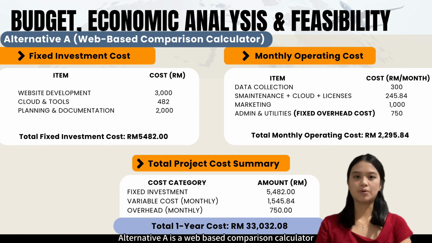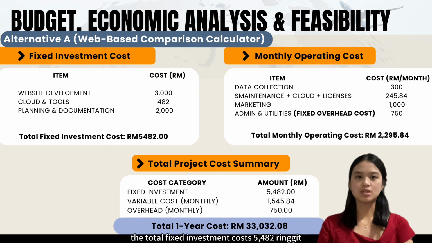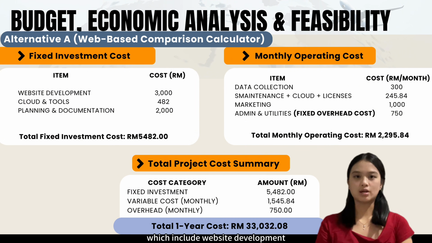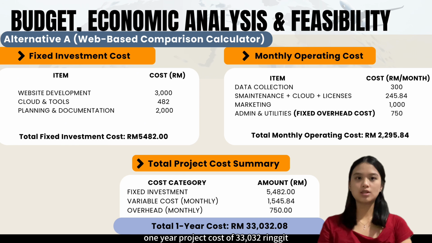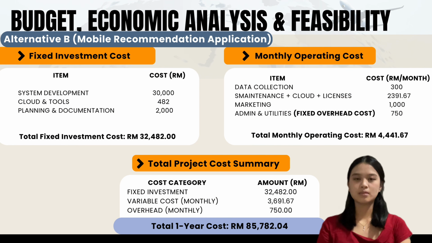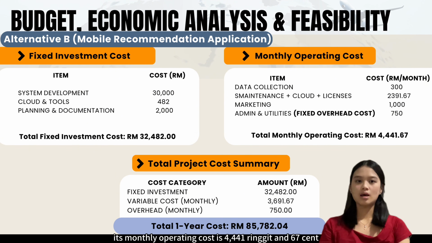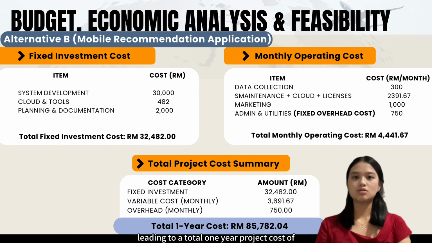Alternative A is a web-based comparison calculator. The total fixed investment cost is 5,482 ringgit, which include website development, cloud service, and planning activities. The monthly operating cost is 2,295 ringgit and 84 cents, resulting in a total one-year project cost of 33,032 ringgit and 8 cents. Next, Alternative B is a mobile recommendation application. This option requires a higher fixed investment of 32,482 ringgit due to system development costs. Its monthly operating cost is 4,441 ringgit and 67 cents, leading to a total one-year project cost of 85,782 ringgit and 4 cents.